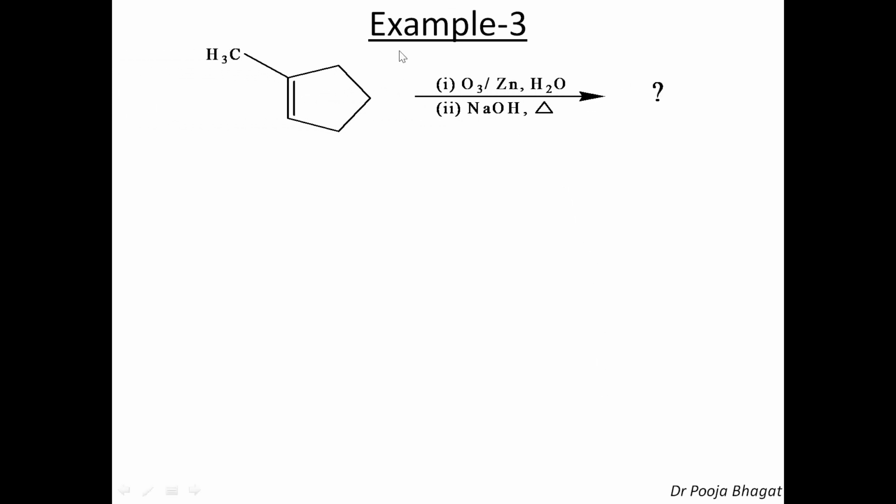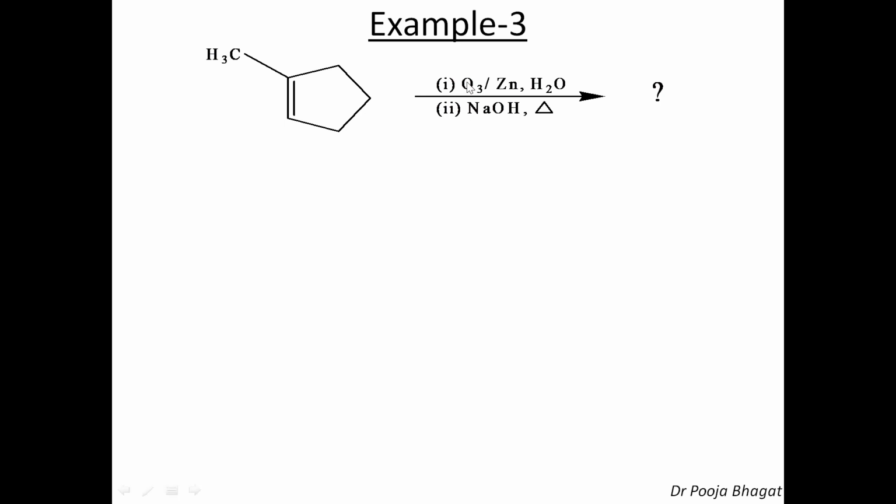Now the last example, example 3. Here I have taken an example where we have not taken the dicarbonyl compound directly, but it is formed as a product from some reaction. The example is this. This is a cyclic structure, a 5-member ring with a double bond, treated with ozone, then zinc and water. All of you know the first step is ozonolysis. This part you have already done in alkenes. In ozonolysis the double bond gets cleaved and a carbonyl comes at that position.